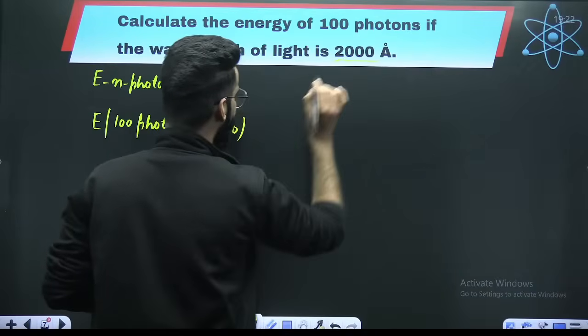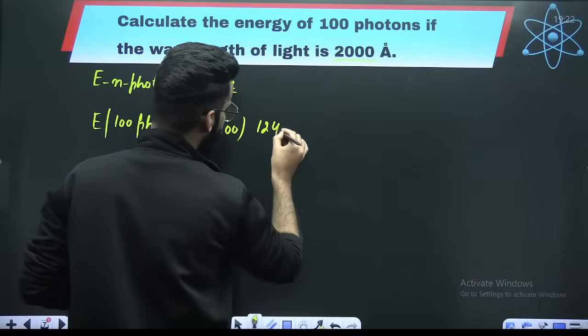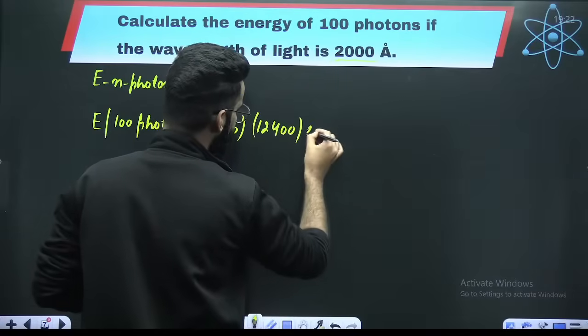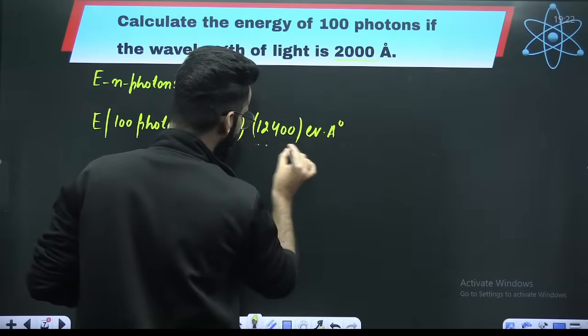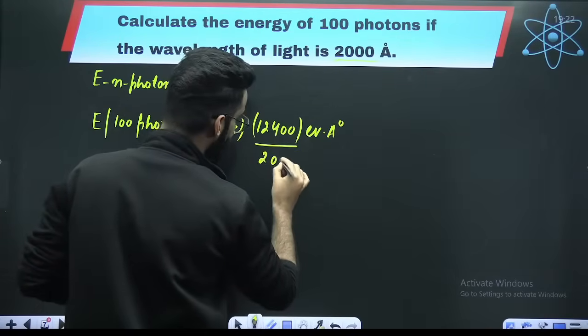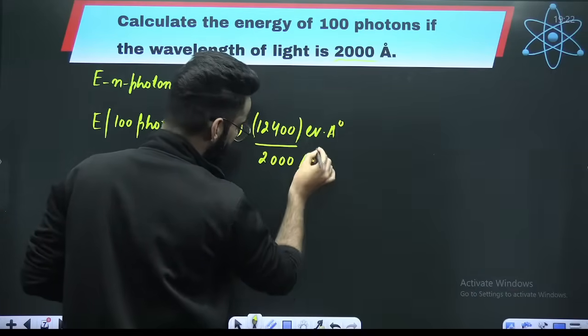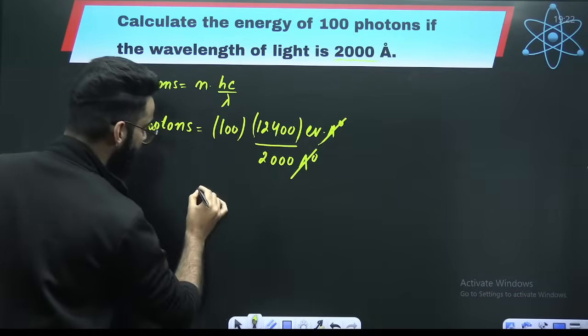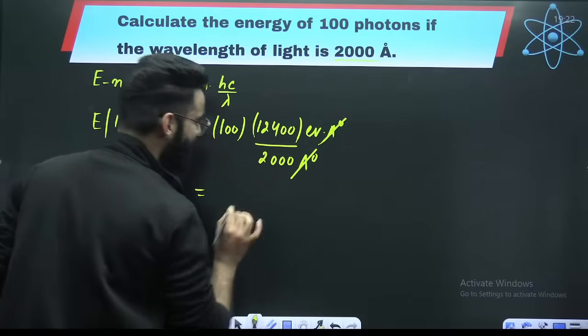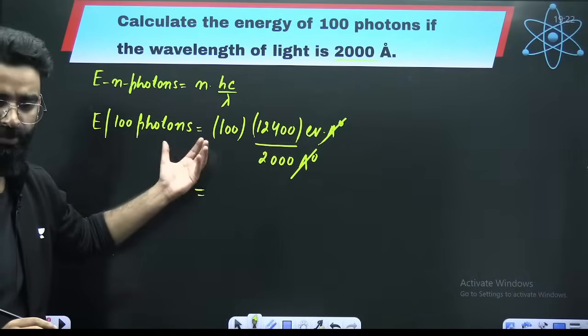Since lambda is in angstroms, h multiplied by c value I'll be taking as 12400 electron volt angstroms divided by lambda, which is 2000 angstroms. So angstrom cancels out, and you'll be getting the value in electron volts here.